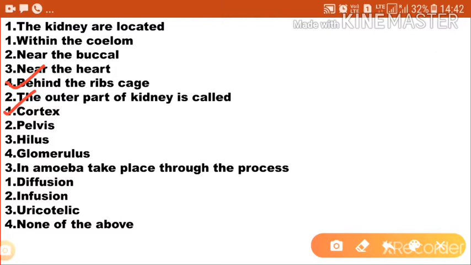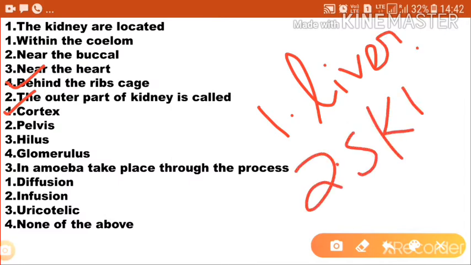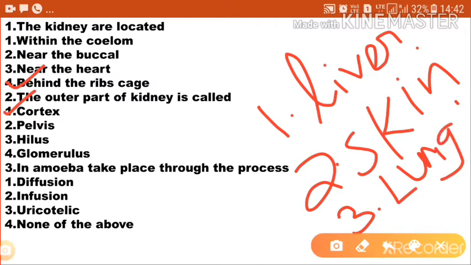First, what is the kidney actually? The kidney is an excretory organ of a human being. It's the main excretory organ of a human being. There are some other excretory organs also. First one, liver. Second one, skin. Third one, lungs. And the study of the kidney is nephrology.